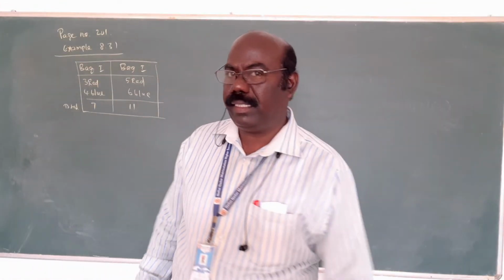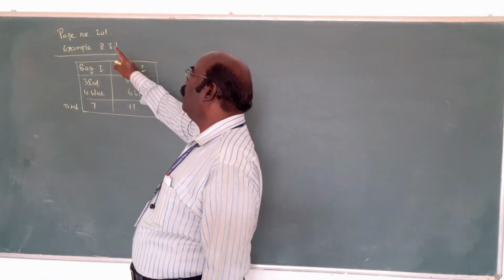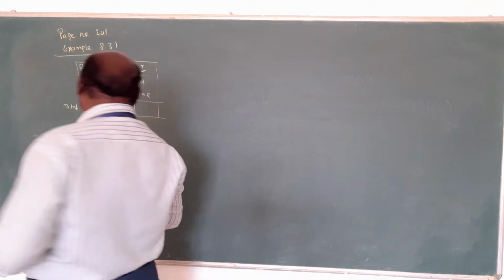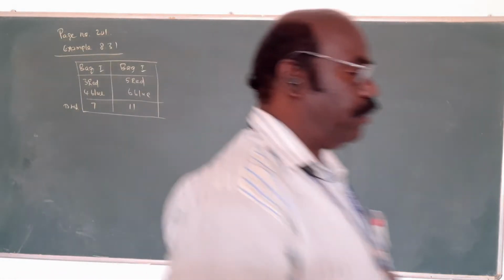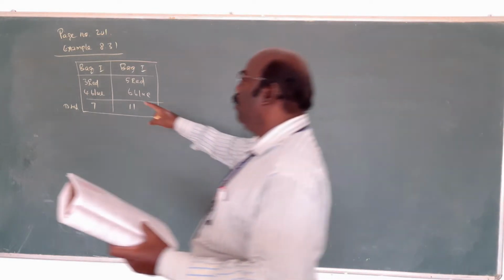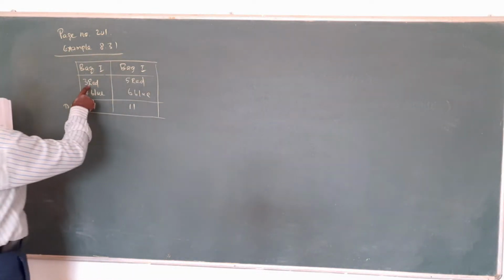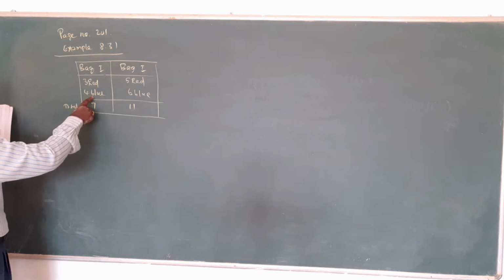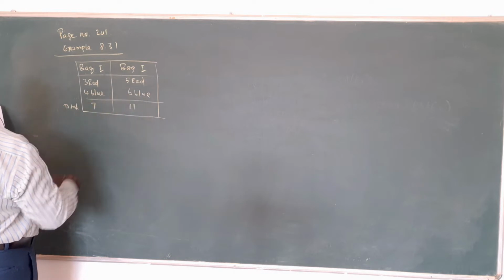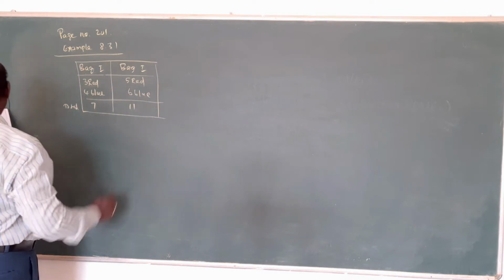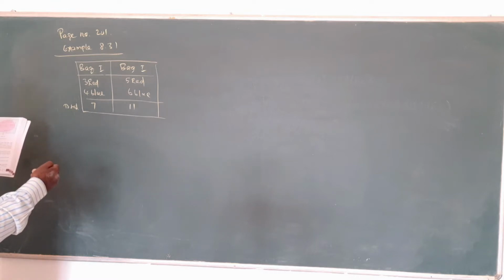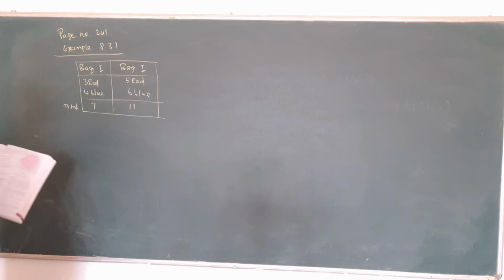Now listen here. Example problem 8.31, page 201, 5 marks. Now read the question. Refer to the book. The question is: bag 1 contains 3 red balls and 4 blue balls, while another bag 2 contains 5 red balls and 6 blue balls. One ball is drawn at random from one of the bags.